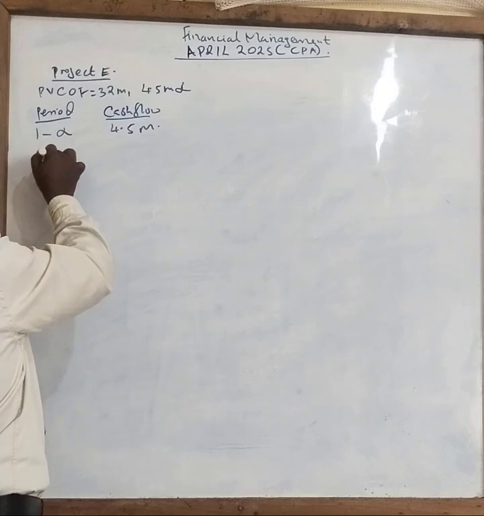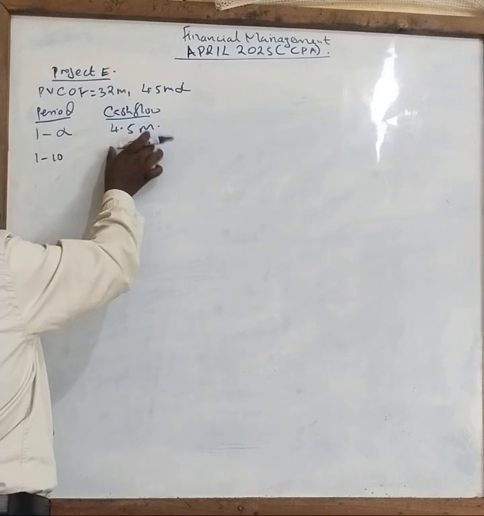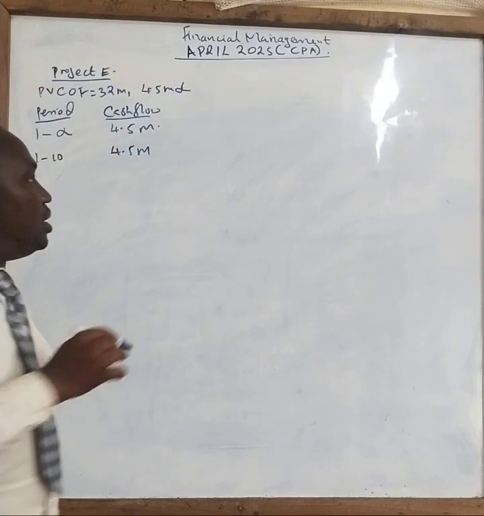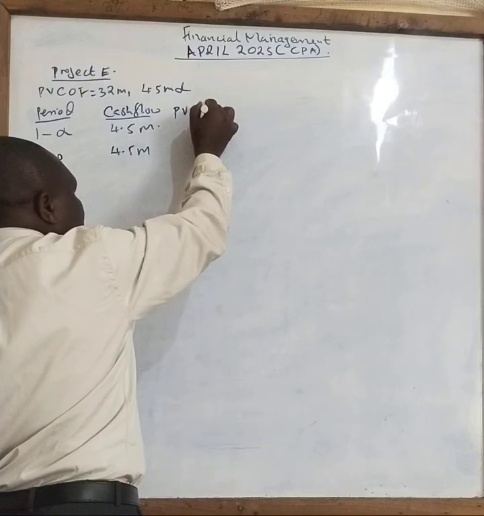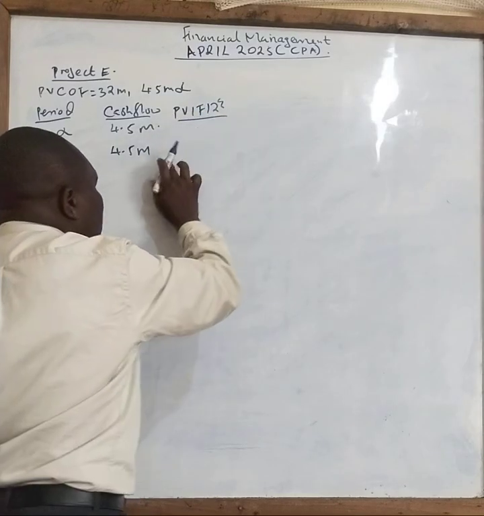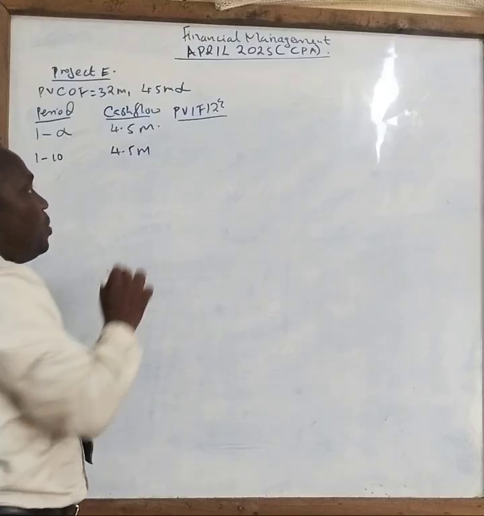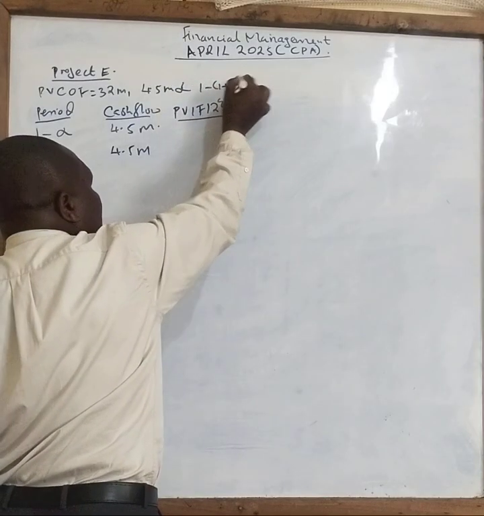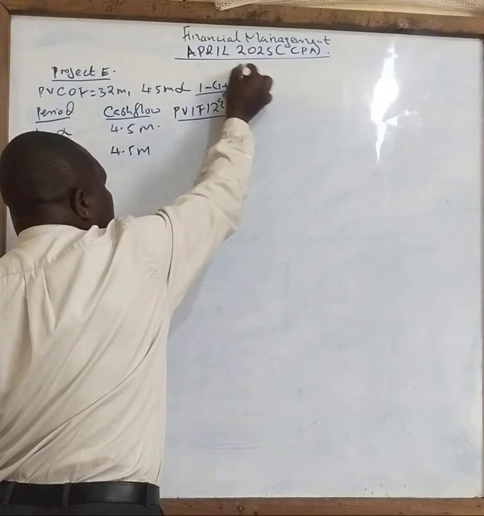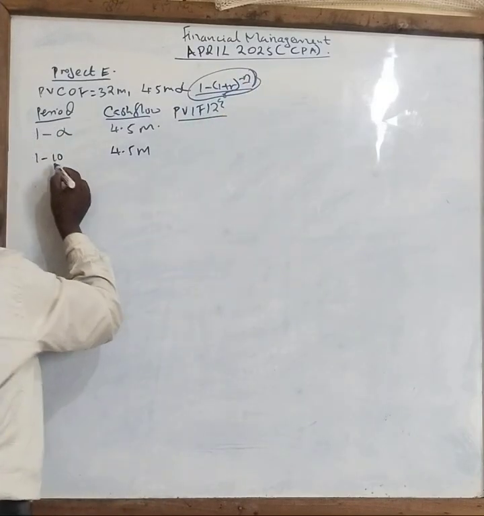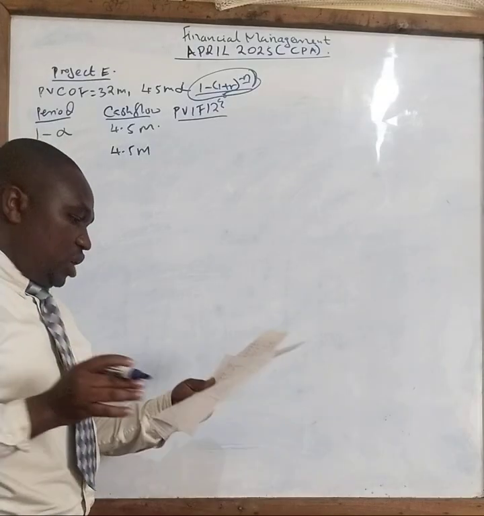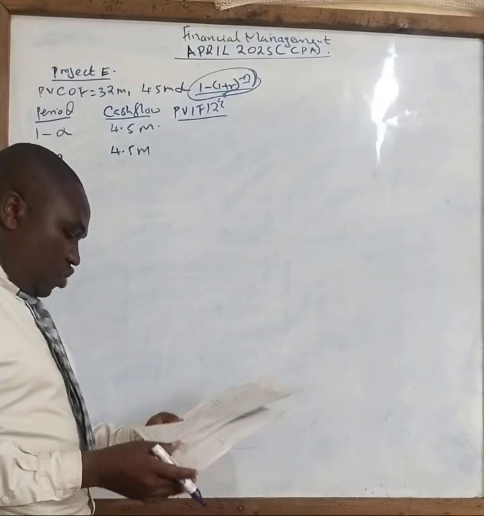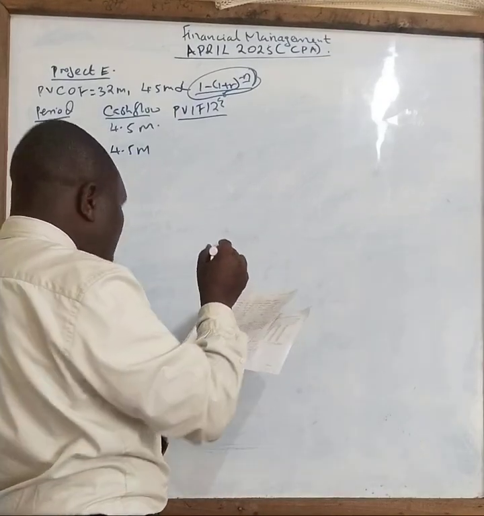I will now say from year 1 to year 10, using the 4.5 million, what will be my present value interest factor at the rate of 12 percent? So in this case, you can see the years are accumulative. So your formula will be 1 minus, into brackets 1 plus r power negative n, you divide everything by r. So n will be 10 years. Correct? So if you press the calculator very well, using the formulas you have there, your answer is supposed to be 5 point